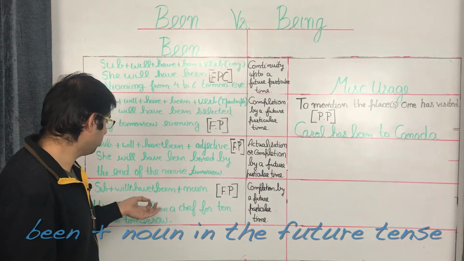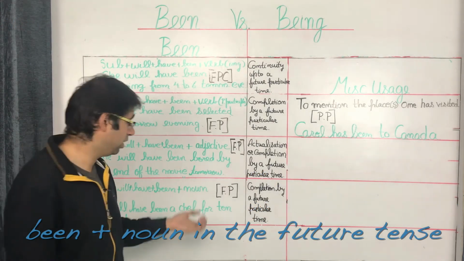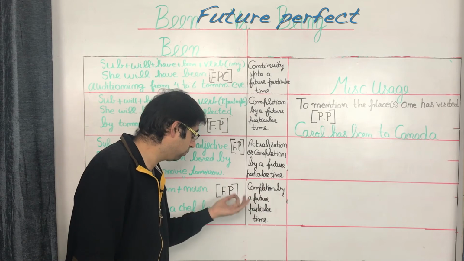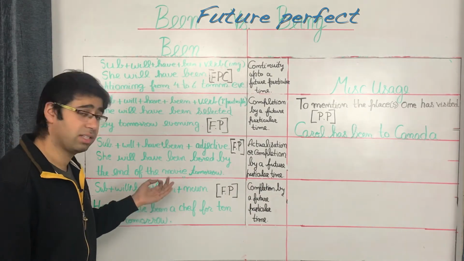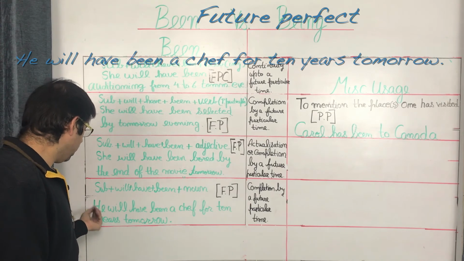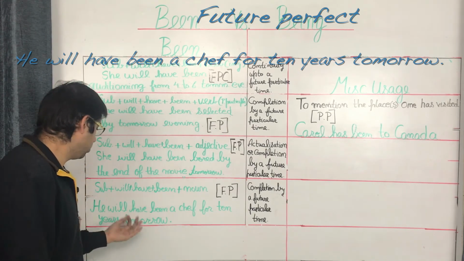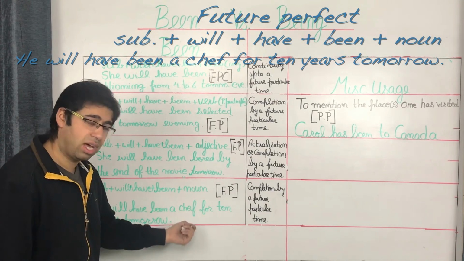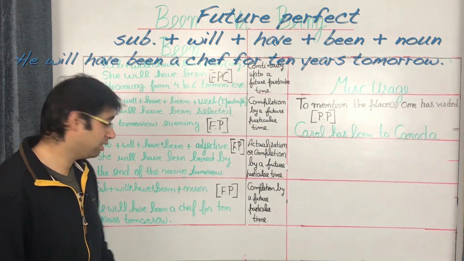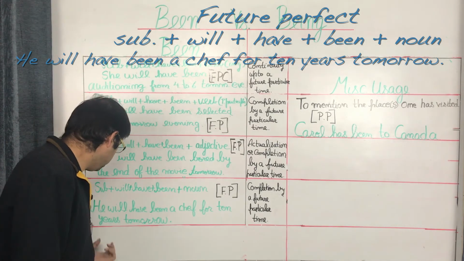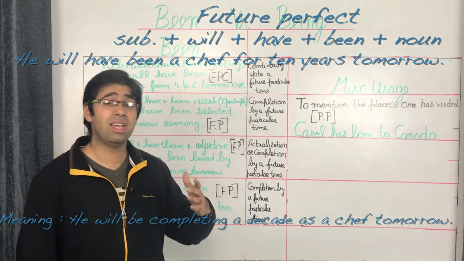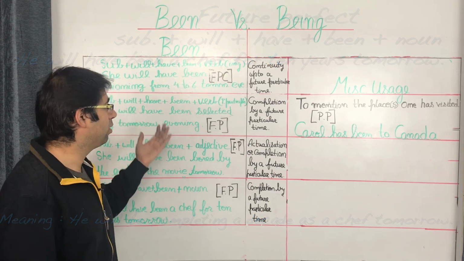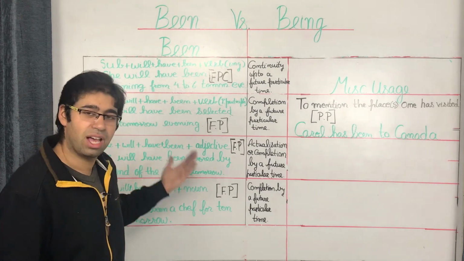And then finally, we've got the usage of been along with the noun in the future, which takes place once again in the future perfect. As already discussed, the usage of future perfect is to show completion by a future particular time. So let's have a look at the sentence over here, which is he will have been a chef for 10 years tomorrow. You have the sentence structure as subject plus will plus have plus been followed by the noun, being chef over here. So once again, that sentence is he will have been a chef for 10 years tomorrow, which is to say that he will be completing his decade as a chef tomorrow. So those are all the usages of been along with verbs, adjective as well as noun in the future.